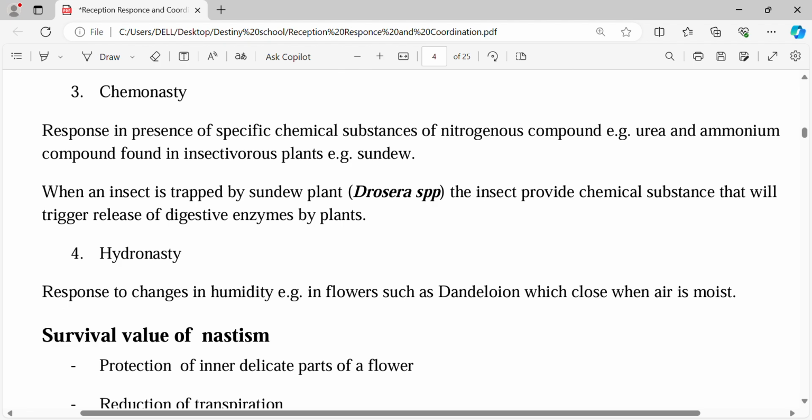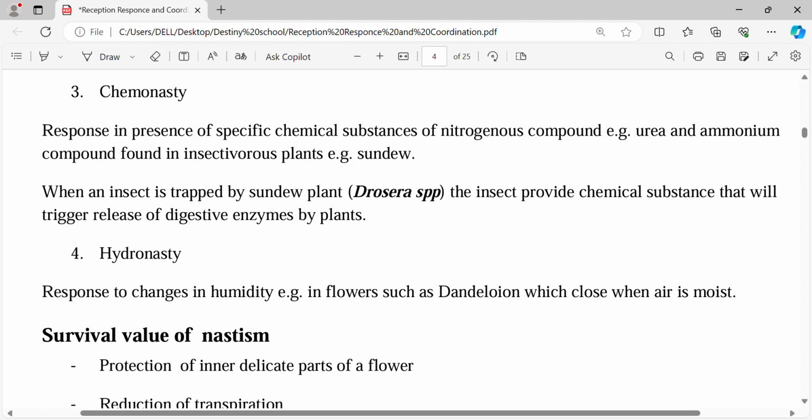Chemonasty, as the name suggests, is a response to chemicals. It's normally seen in insectivorous plants. In insectivorous plants, what normally happens is very simple. Insectivorous plants normally do not have enough nitrogen.